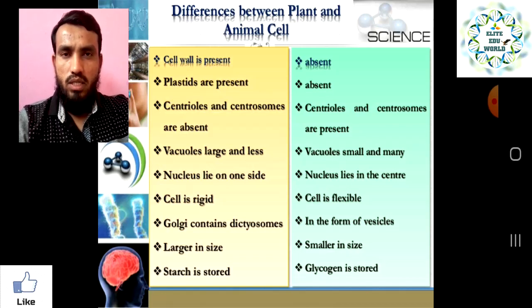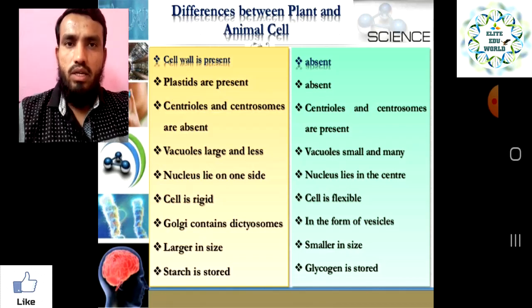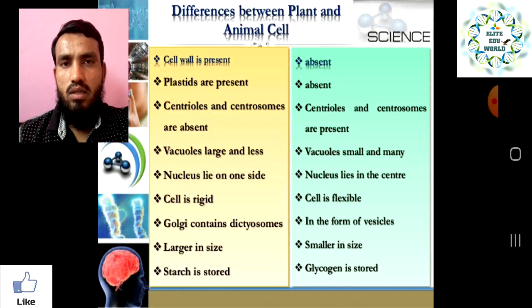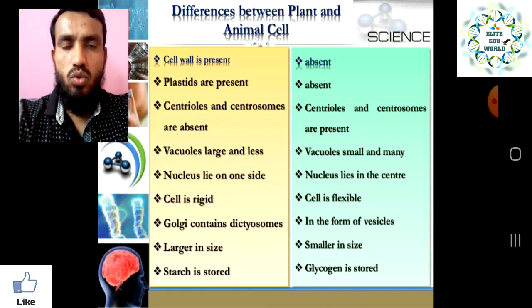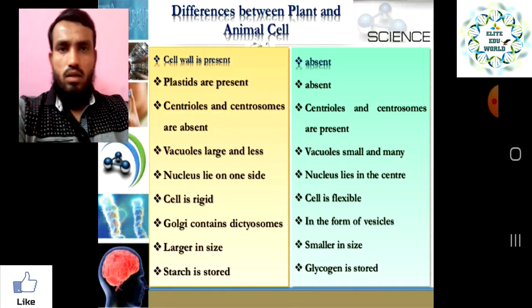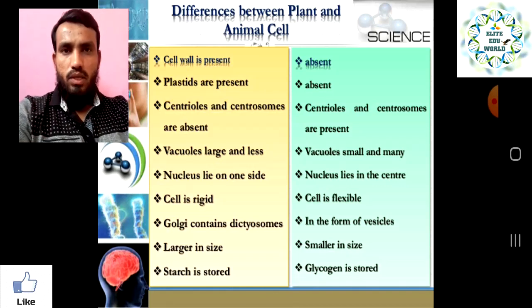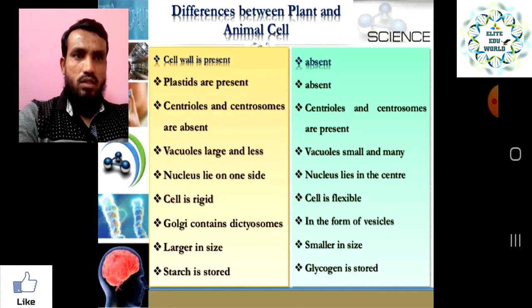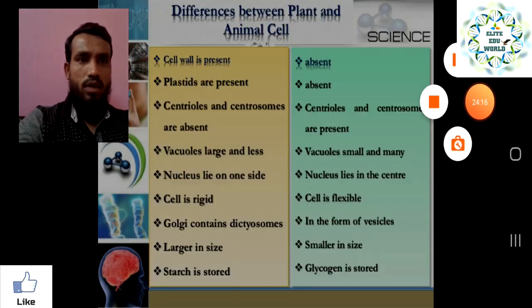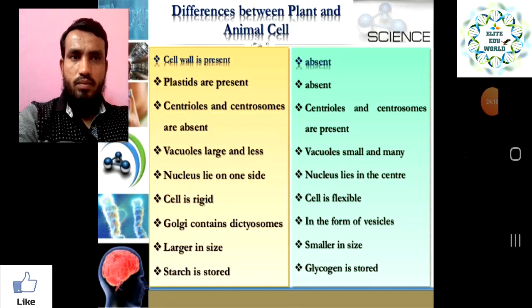Our extra food will be stored, and whenever the body requires energy or has less energy, it will utilize it from this storage, and the remaining amount of the energy will be utilized. So these are the basic differences between the plant cell and animal cell we have seen in this slide.